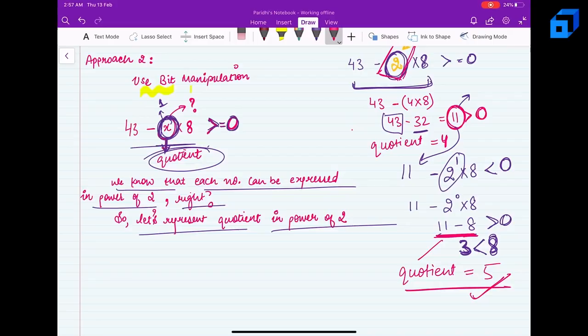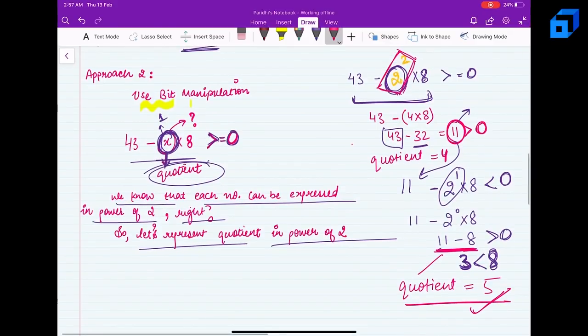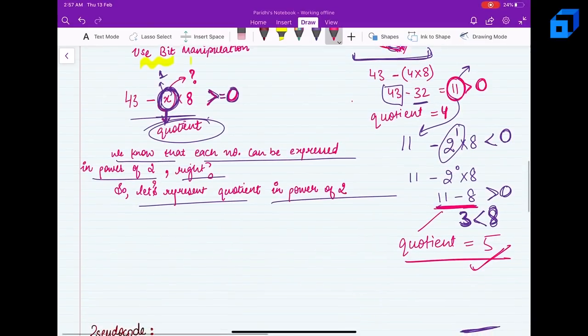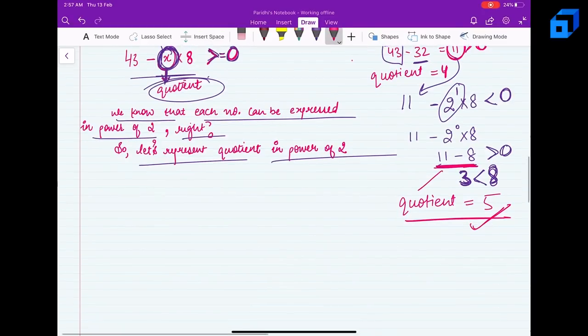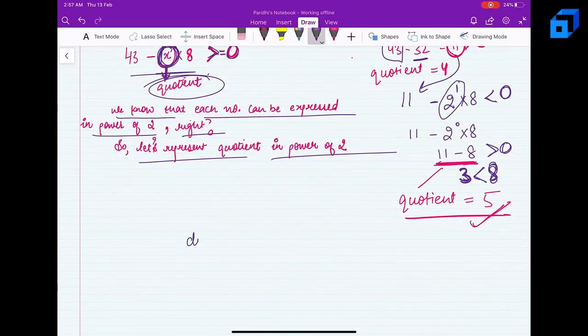So instead of repeatedly subtracting the divisor from the dividend just once, we can do that in power of 2, right? Now one more thing I want to emphasize here: we are starting from the dividend, and every time we are subtracting our divisor, and we are trying to do that till my remainder is greater than or equal to 0.